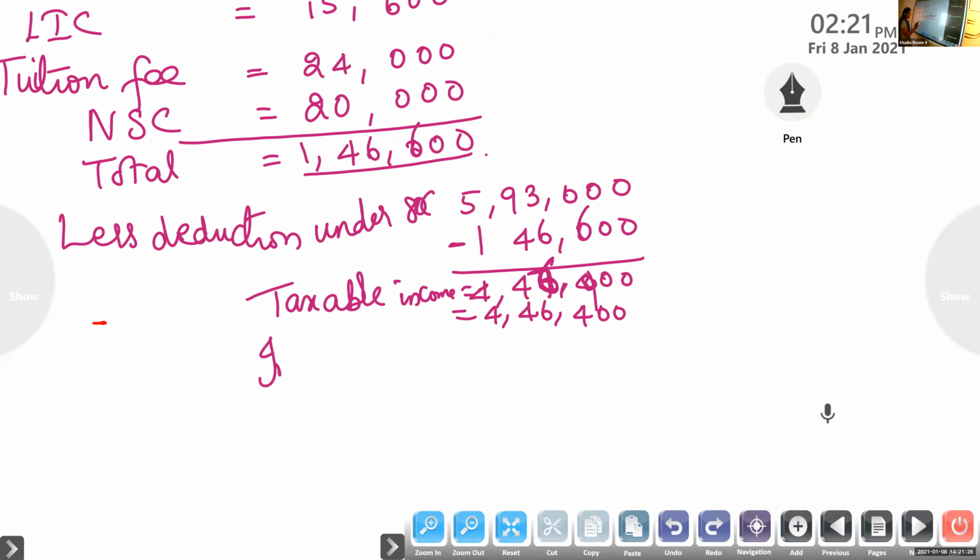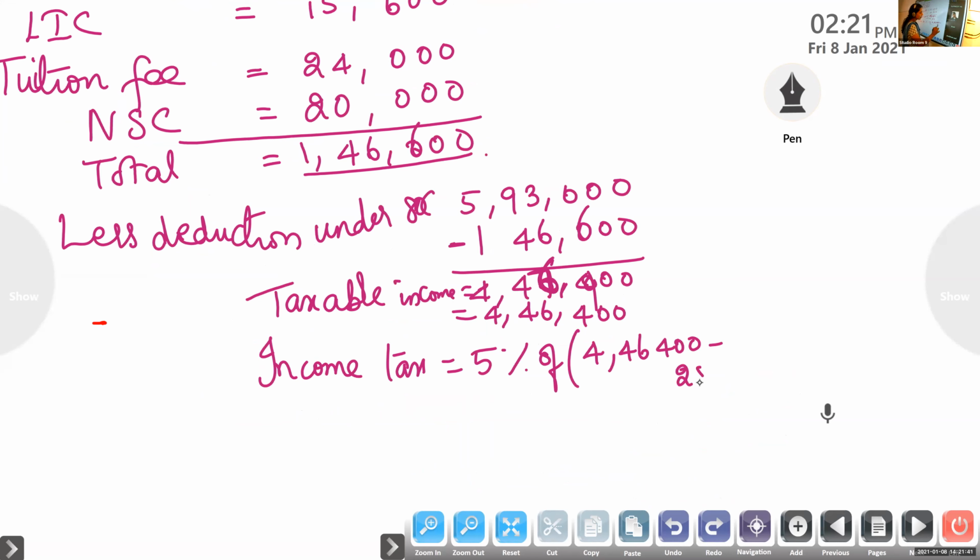So the income tax is 5% of 4,46,400 minus 2,50,000, isn't it? We want to find the amount exceeding 2,50,000. So we are subtracting 2,50,000 from this one and finding out the income tax. So what is the income tax you will get?